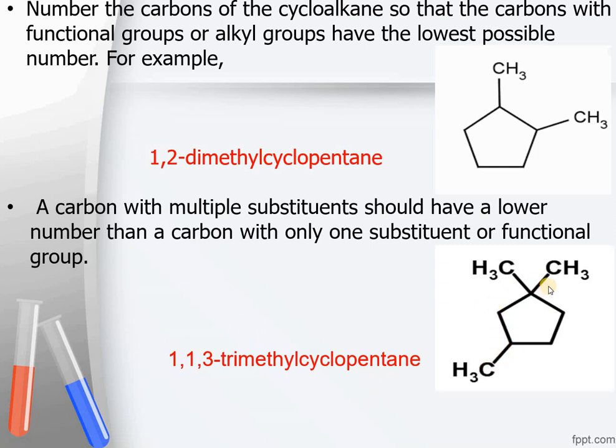3 methyl groups are attached at positions 1, 1 and 3. It would be called 1,1,3-trimethyl cyclopentane.